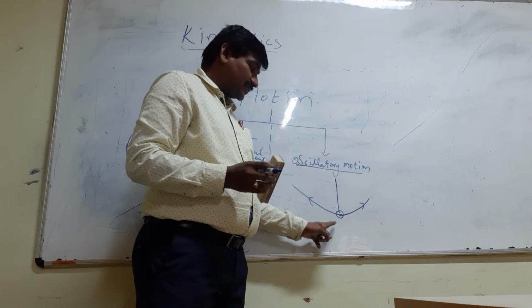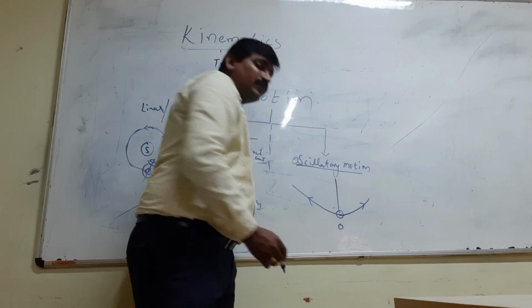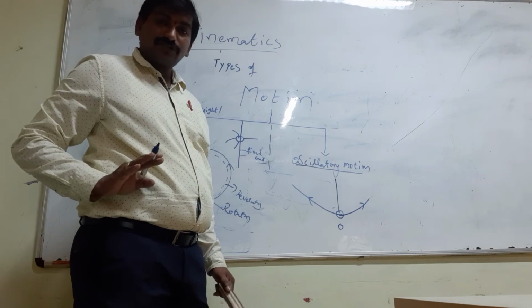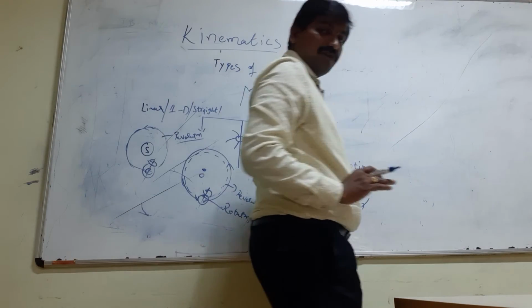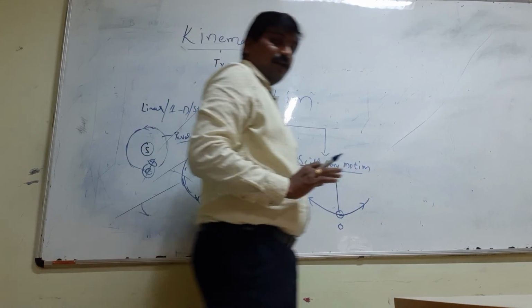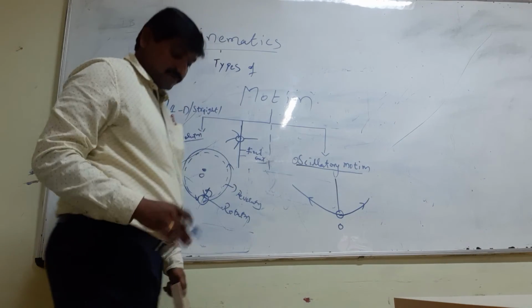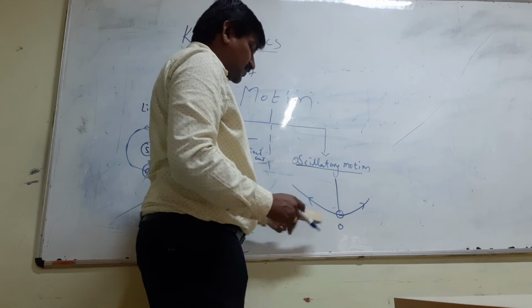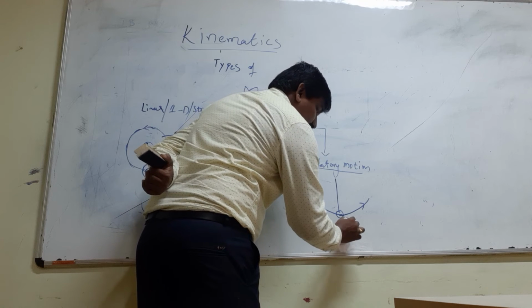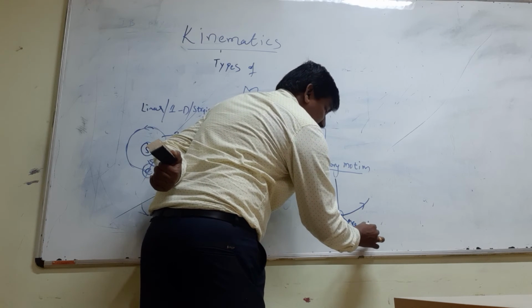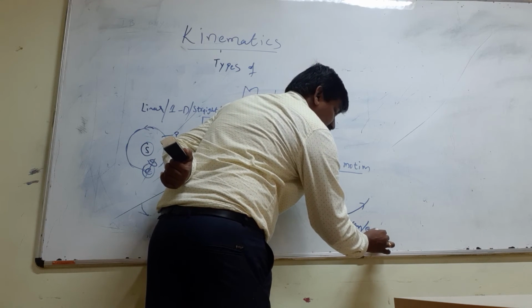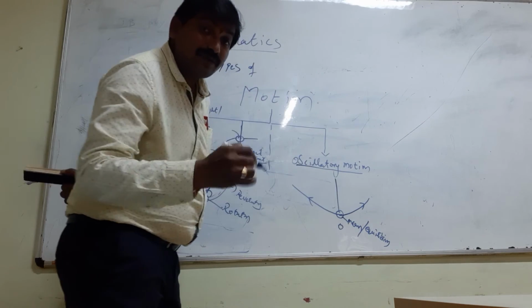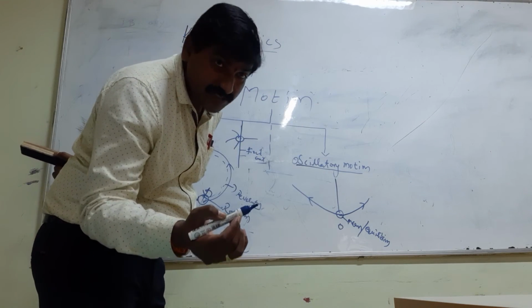It is a to and fro motion through the mean position, also called the equilibrium position.